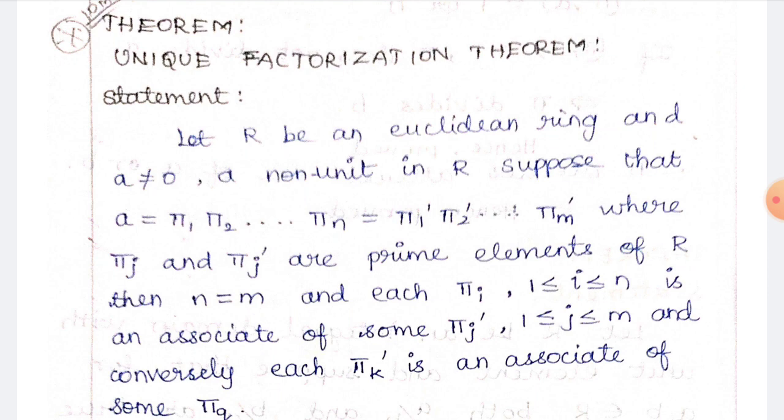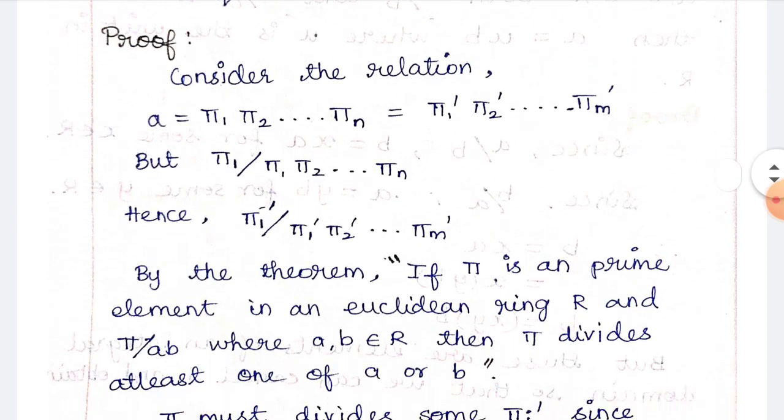such that we have to show that n = m. That means π1 π2 ... πn equals π1' π2' ... πm', and n is equal to m, and each πi, i varying from 1 to n, and πj, j varying from 1 to m, are associates, and conversely each πk' is an associate of some πq. So we have to come up with the proof.